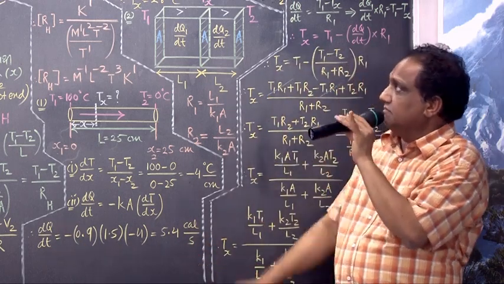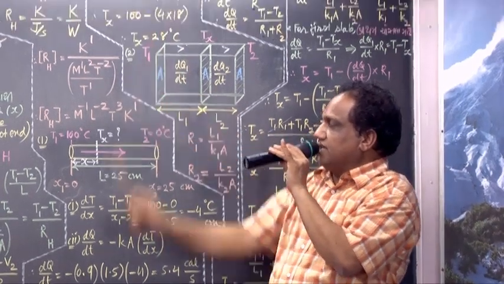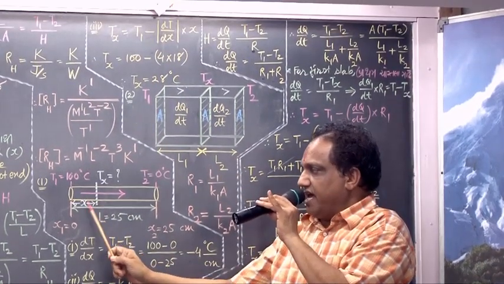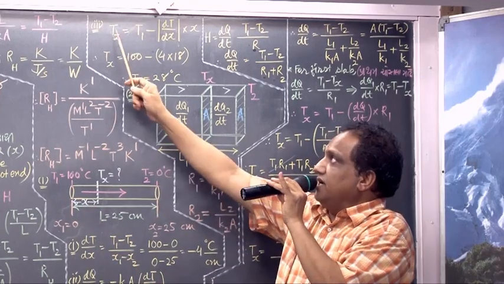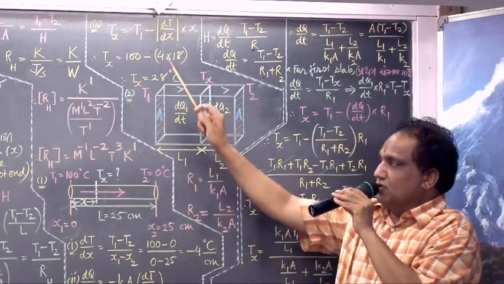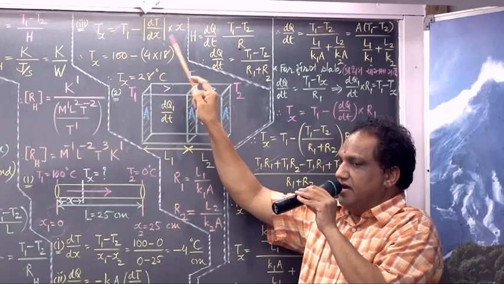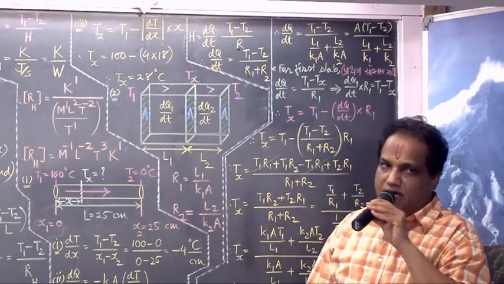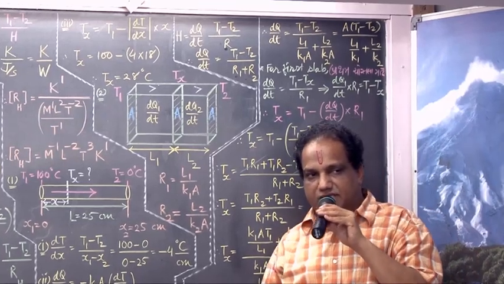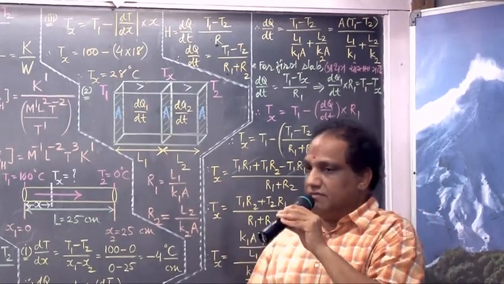And now the last one. Temperature at distance x from this hot end. Let it be Tx. Use this formula: Tx equals T1 minus mod of dT by dx into x. T1 minus mod of dT by dx into x. Why this way?